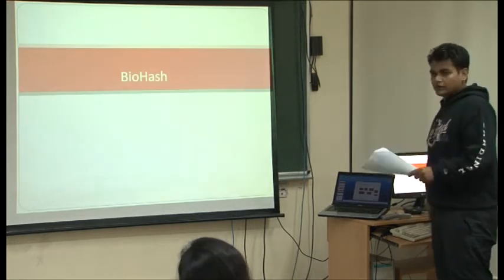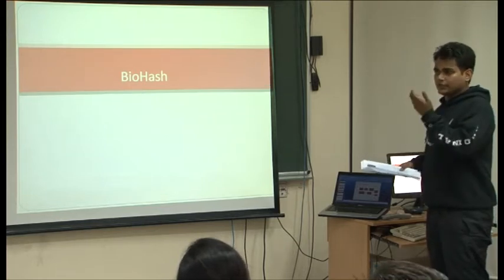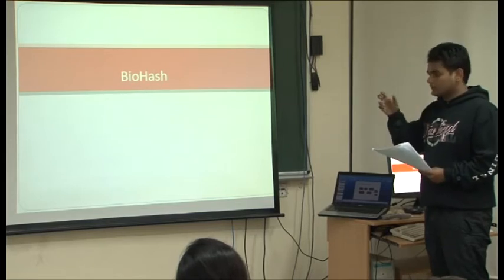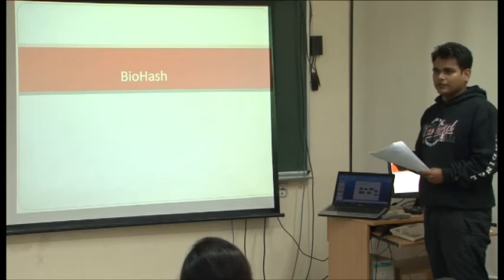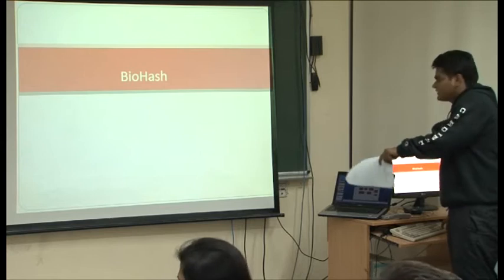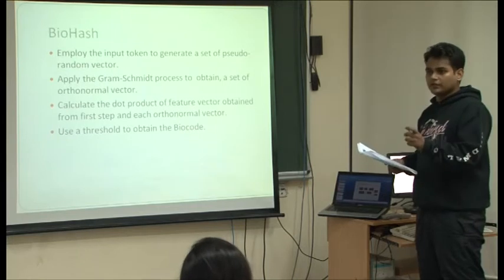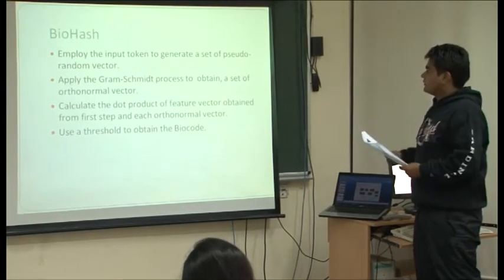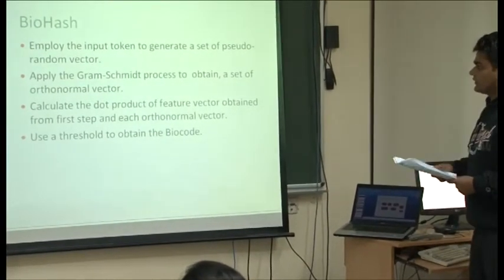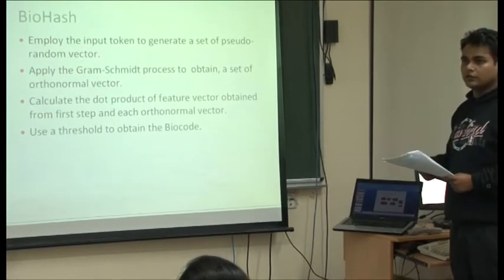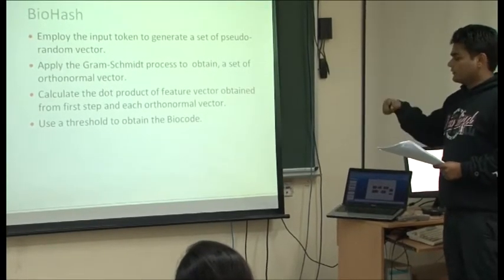So I'm using BioHash. It's a method that uses hashing to convert the normal feature template. The name of the system is BioHash. Basically, I take a random vector and, using the Gram-Schmidt process, change it to an orthonormal vector. Then I take the dot product with the feature template. Then I will store it as 1 and 0.